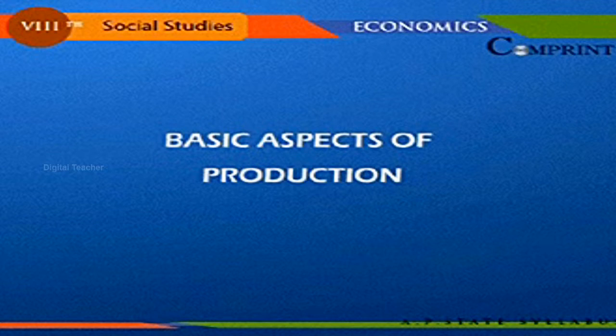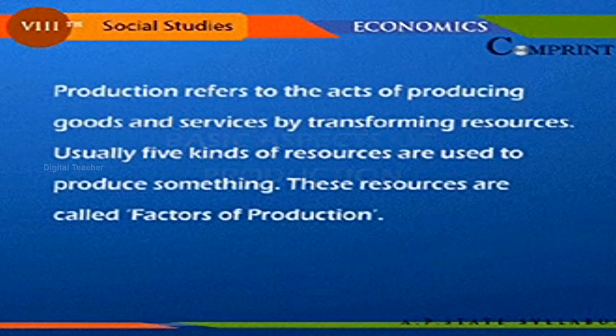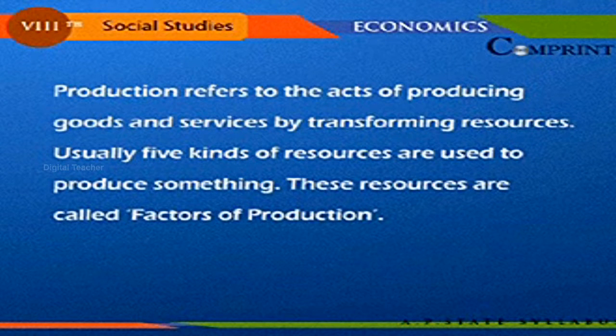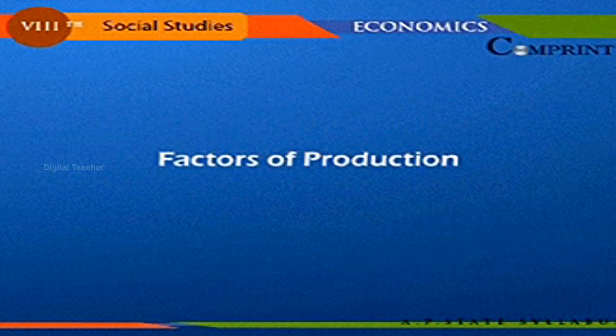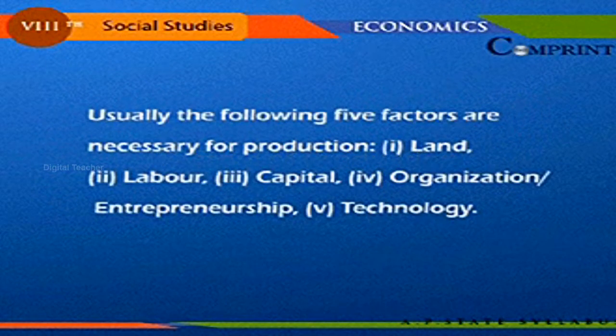Basic aspects of production. Production refers to the acts of producing goods and services by transforming resources. Usually 5 kinds of resources are used to produce something. These resources are called factors of production. Usually the following 5 factors are necessary for production.